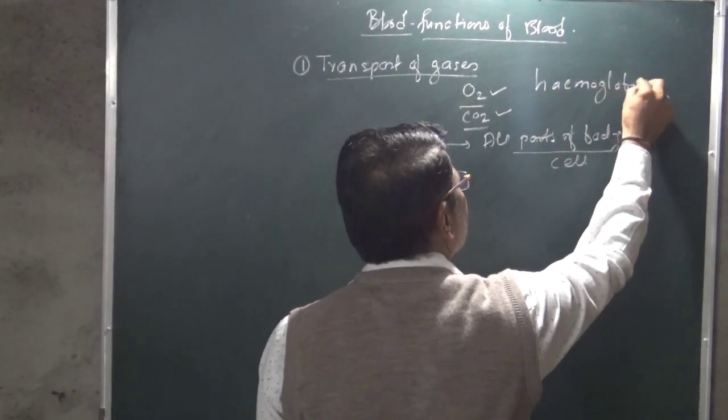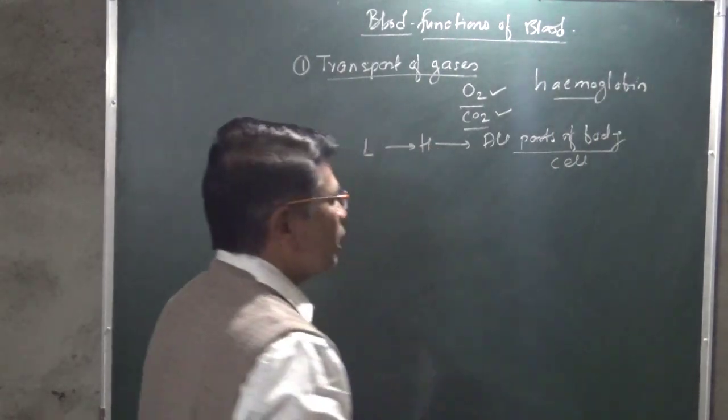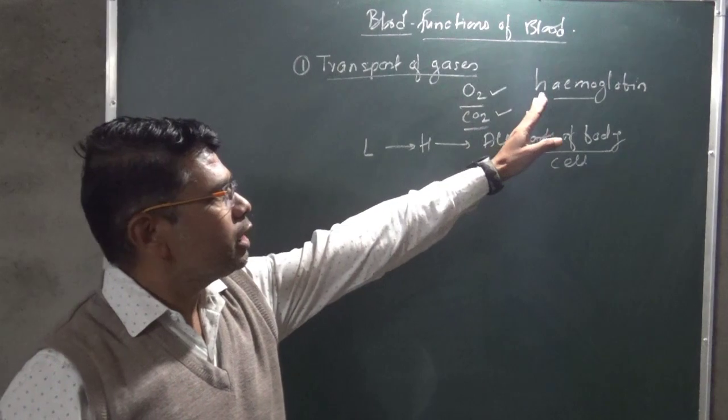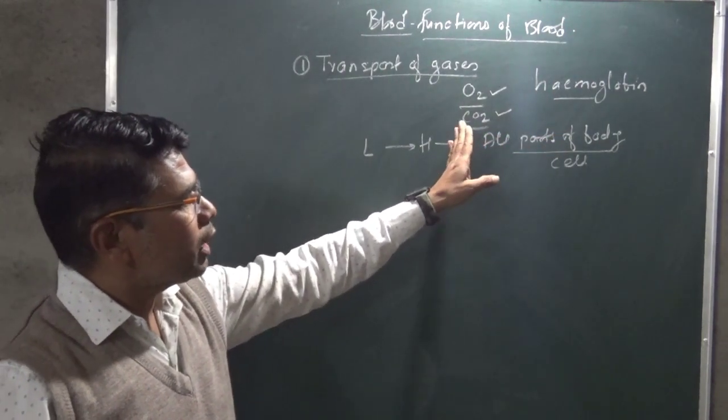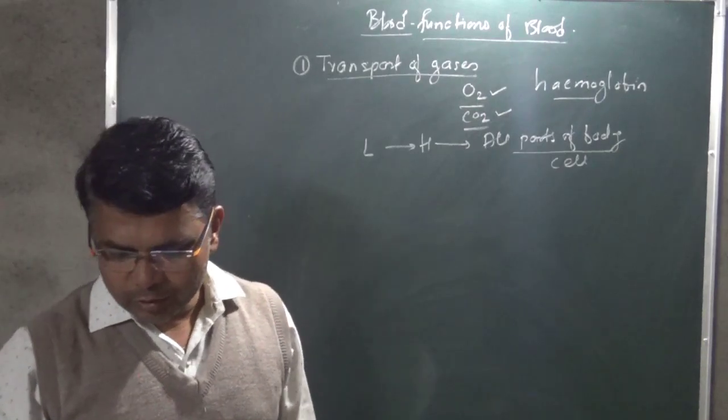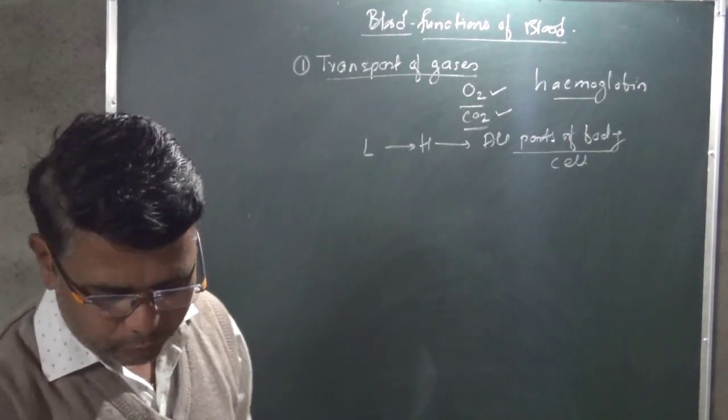Hemoglobin is present in the blood. When it is combined with oxygen it is called oxyhemoglobin. If it is combined with carbon dioxide, it is called carboxyhemoglobin. So this is the one function, called the transport of gases.